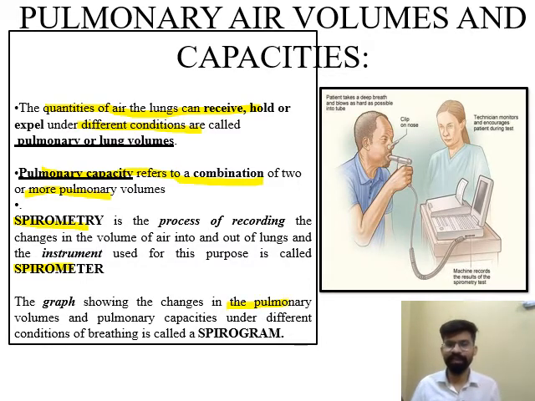This graph will represent the change in the pulmonary volume of one individual with respect to other. So the instrument is known as spirometer, the process is known as spirometry, and the graph that is produced is known as spirogram.